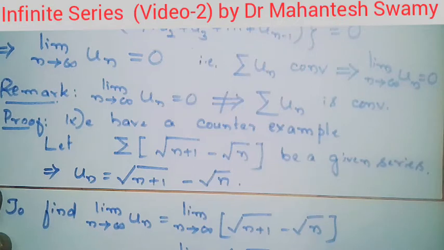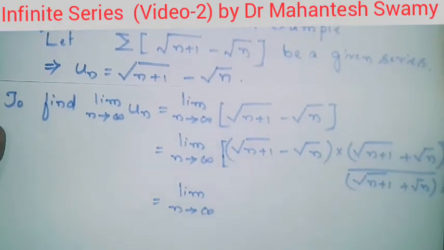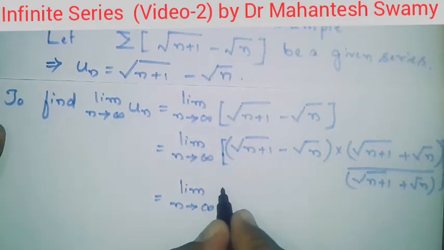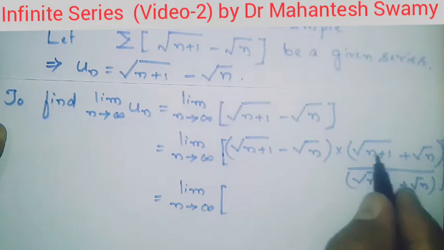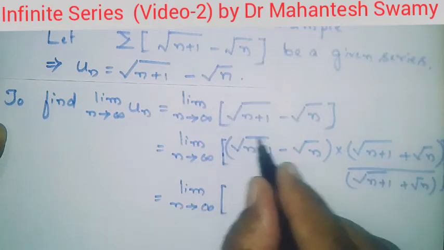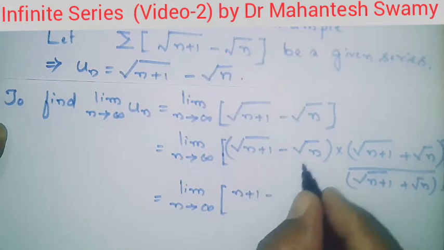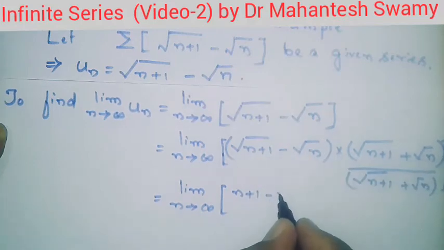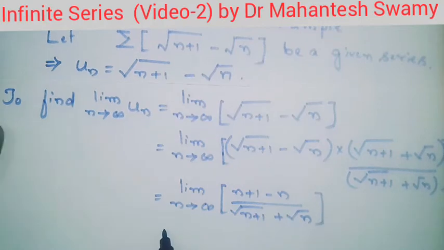So that is giving us, a square and square root cancels, it is n plus 1 minus b square, that is root n whole square is n, divided by square root of n plus 1 plus root n which we are having.